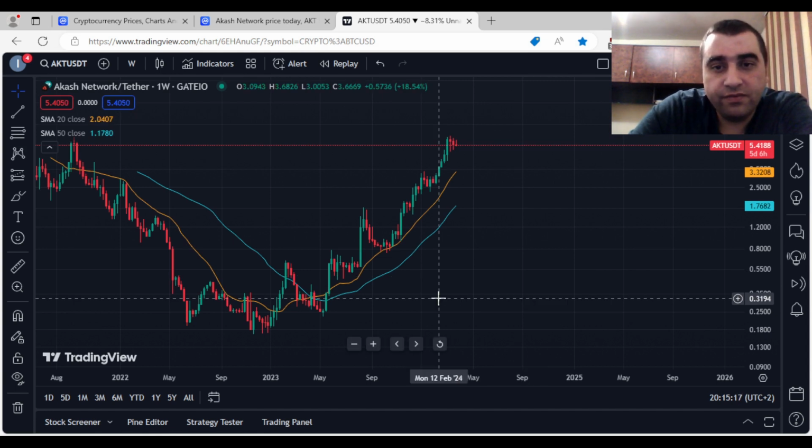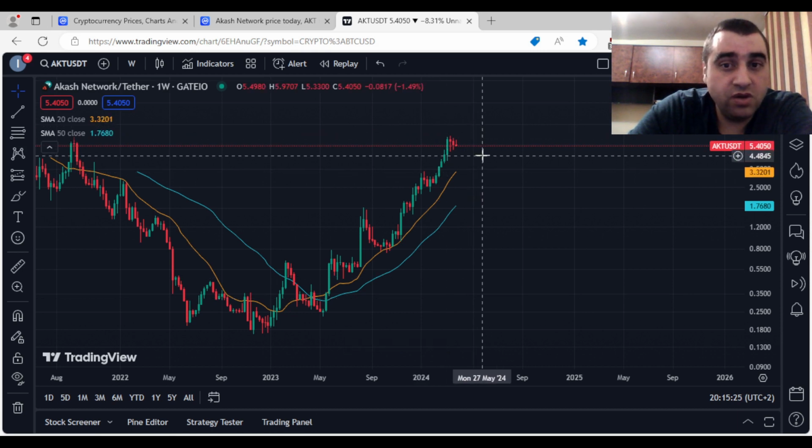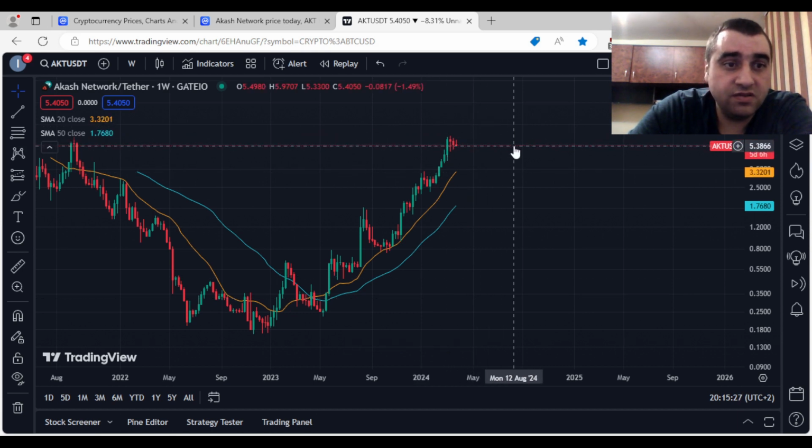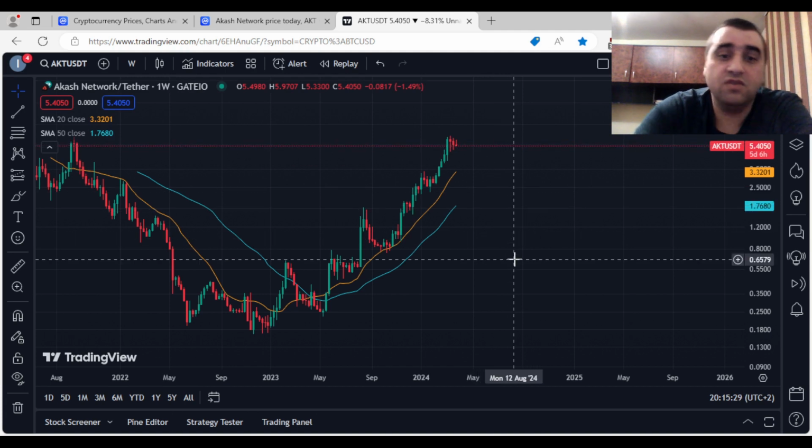And I believe if Bitcoin maintains its level above 68 or 69k, the price will at least maintain this level. But after a period when the Bitcoin dominance starts to decrease, the majority of altcoins, including I believe this one, will start to pump aggressively.